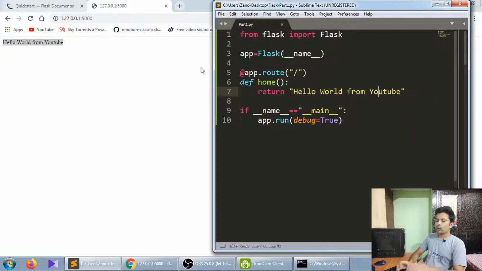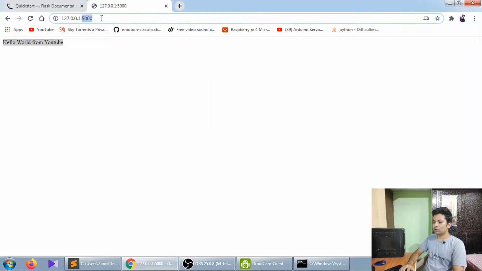Now there's one more thing. Suppose you want to run two Flask applications at the same time, like you want to test something or maybe make an API. I will tell you about that further in the future. So suppose you run multiple Flask files, but the default port for each is 5000, so whenever you run one it overrides the one before. How do we overcome that?